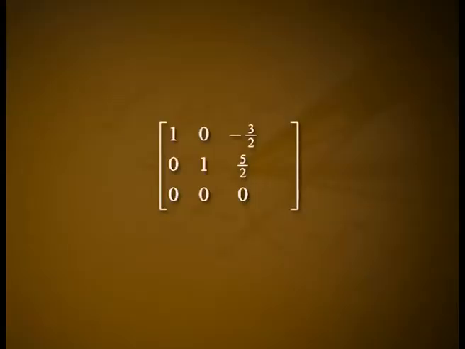Also, by the same elementary transformations, it can be seen that the echelon form of A is [1 0 -3/2; 0 1 5/2; 0 0 0]. Since the echelon form has 2 non-zero rows, the rank of A is equal to 2. Hence, rank of A is equal to 2, not equal to 3, which is the rank of AB. Hence, the system is inconsistent and has no solution.